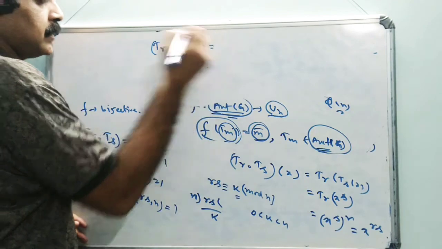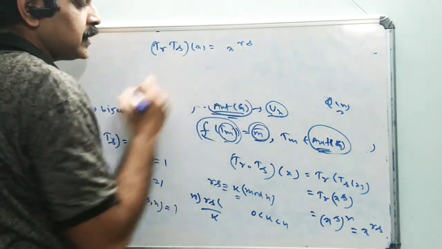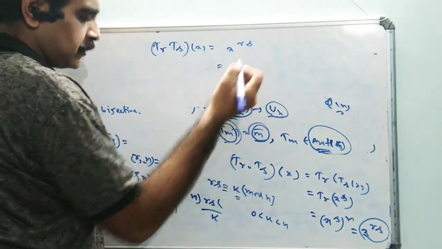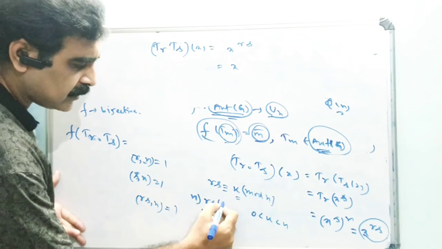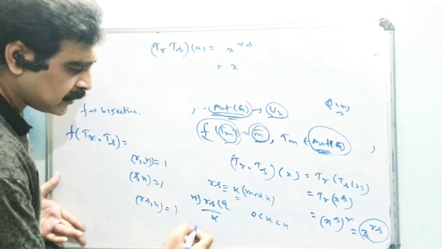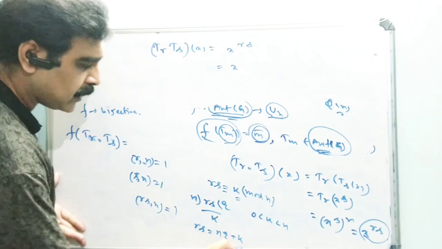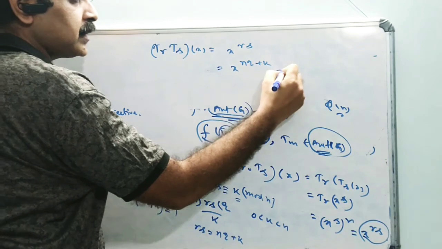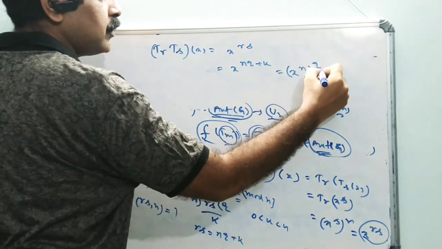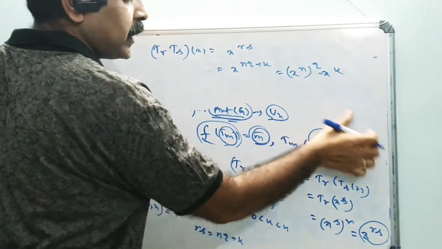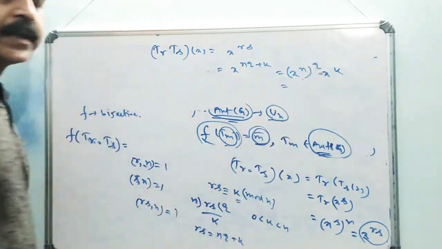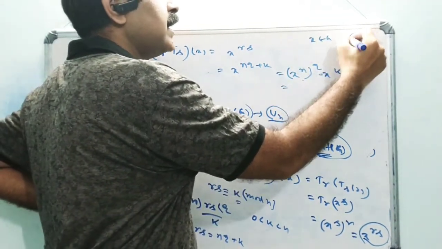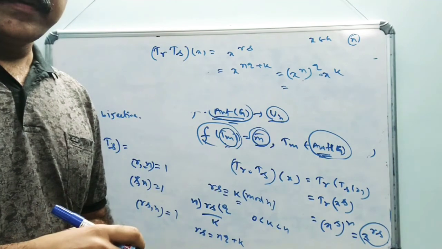Now if we consider TR TS (x), this is equal to x to the power RS, which we already wrote here. Suppose q is the quotient, then RS equals nq plus k. So we put RS equal to nq plus k, that is x to the power n whole to the power q, times x to the power k. Here x is any element of G and n is the order of G, where G is a cyclic group.